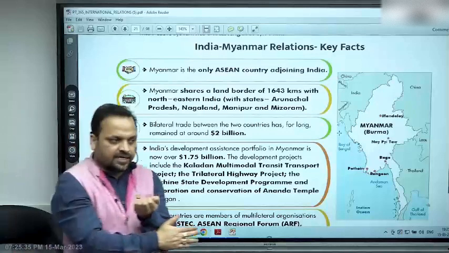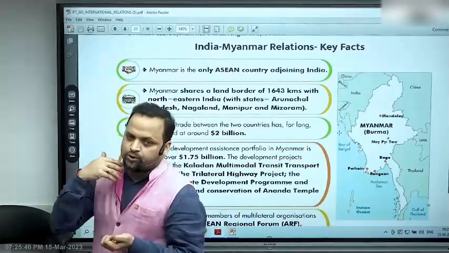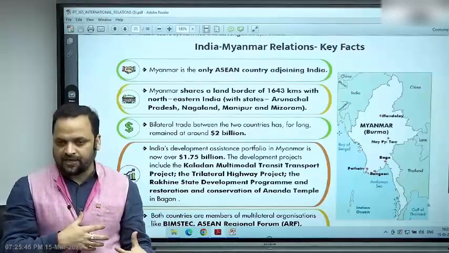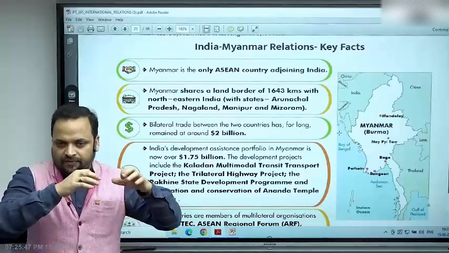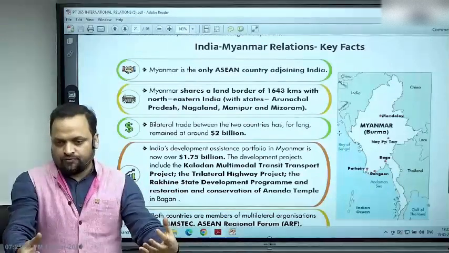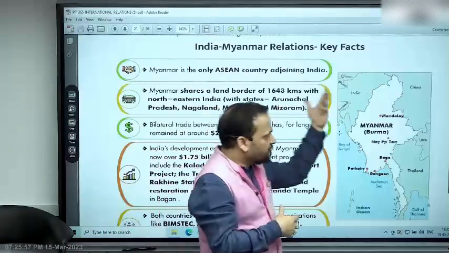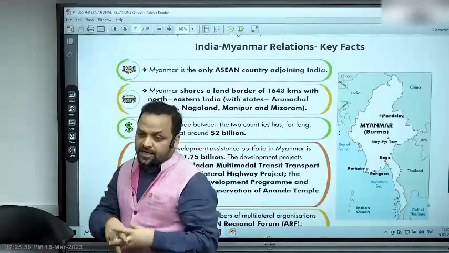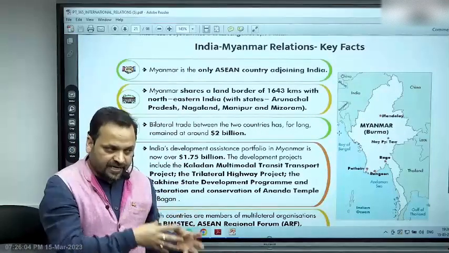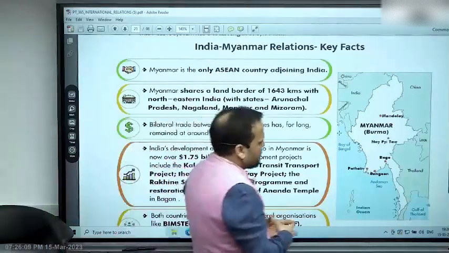Second thing is these states have faced insurgency, security problems, and one aspect of managing insurgency is cooperation from the other side of the border, right? Because insurgency has links on both sides. For example, insurgents carry out activities in India and cross over, taking advantage of the porous terrain, into Myanmar. So if you have good relations with Myanmar, it would be helpful in connectivity. It would be helpful in stabilizing the Northeast. It would be helpful in transforming the access of the Northeast to the open sea, but also India-Southeast Asia trade, right? So geography has a lot to tell you.